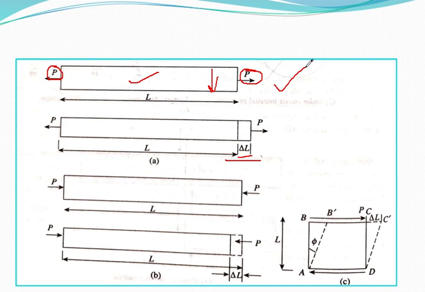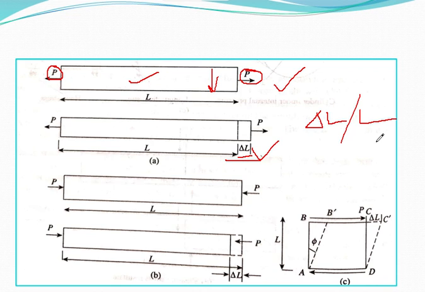And tensile strain is the case when you are applying a tensile load and the bar undergoes elongation under the force. So let us consider the length L and the area of the cross section as A. Then the elongation in the bar that is occurring we are considering as del L. Then your strain will be del L by L.